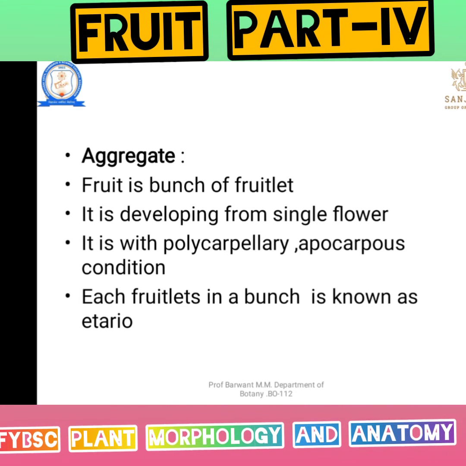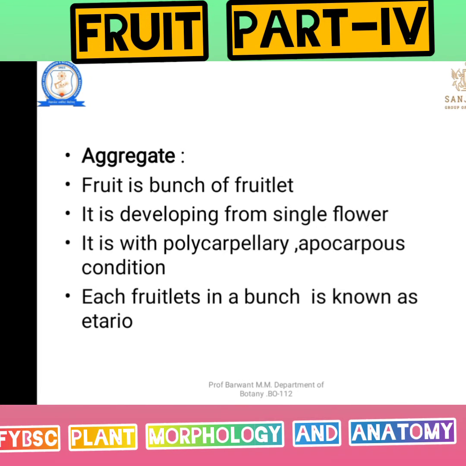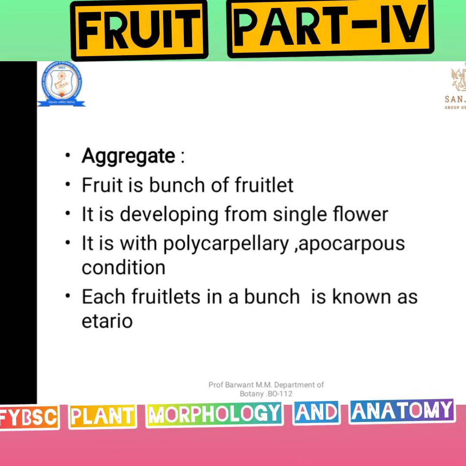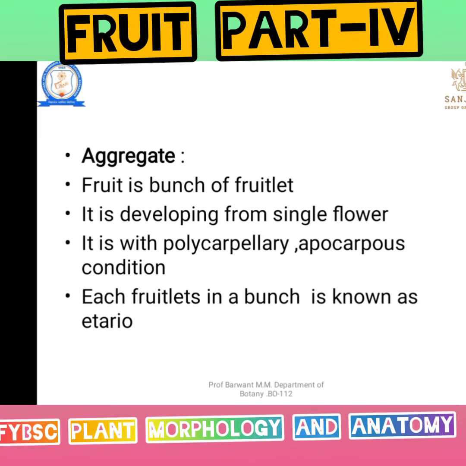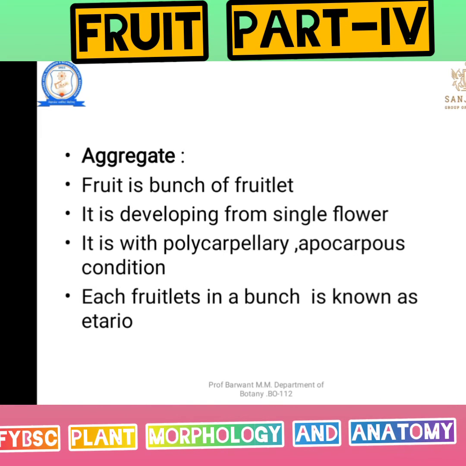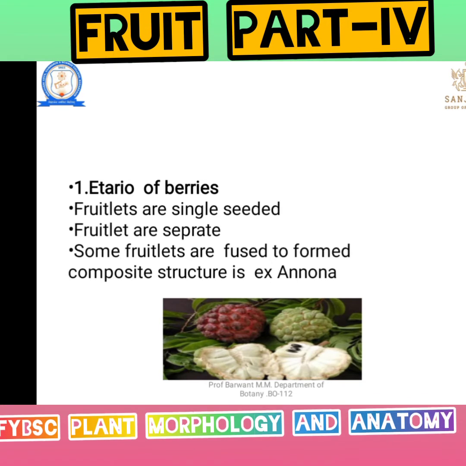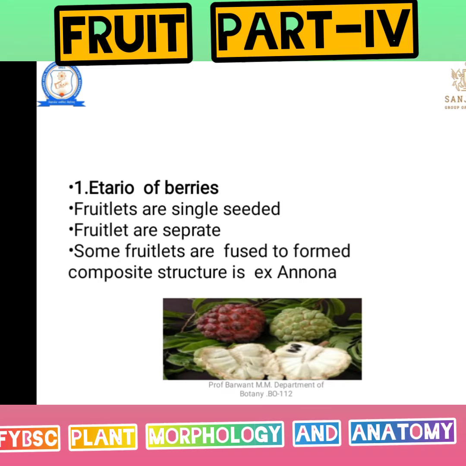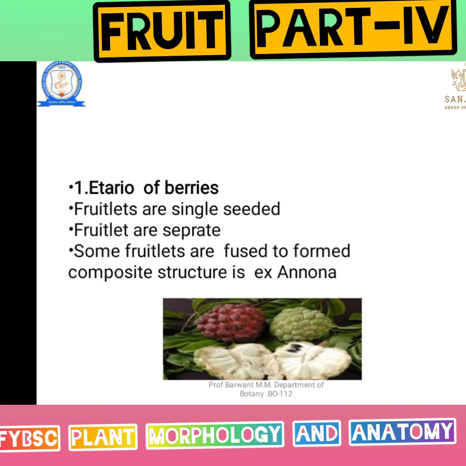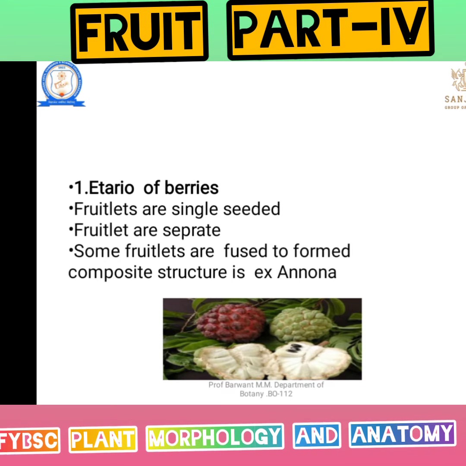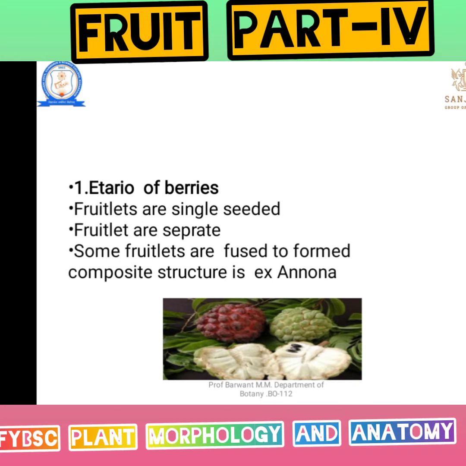It is nothing but multiple fruits, or a number of fruits present in a bunch. The bunch of fruits is known as an etaerio. How are they developed? They are developed from a single flower with a polycarpellary apocarpous condition. Next, the first type of aggregate fruit is etaerio berries. Etaerio I have explained: a bunch of fruitlets, and a fruitlet is nothing but a number of fruits.